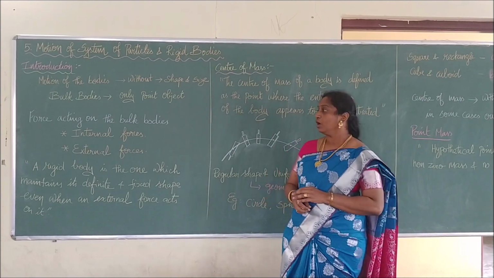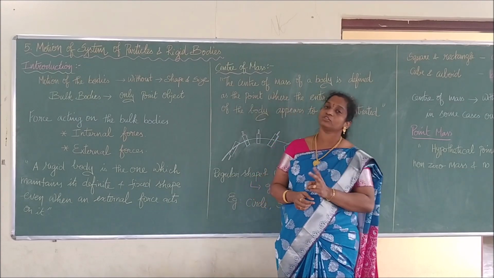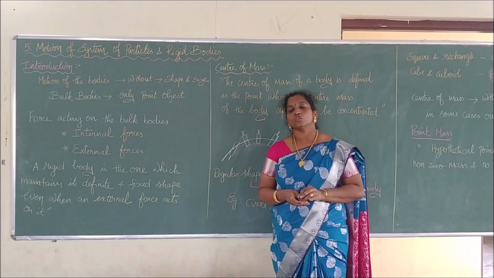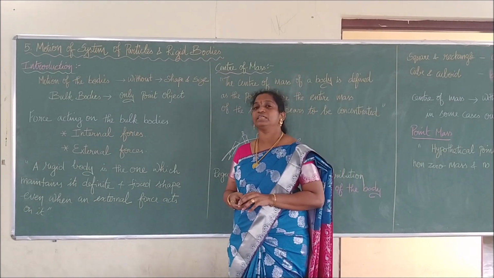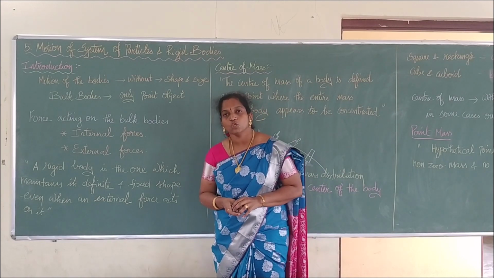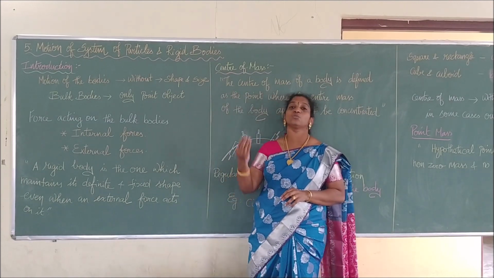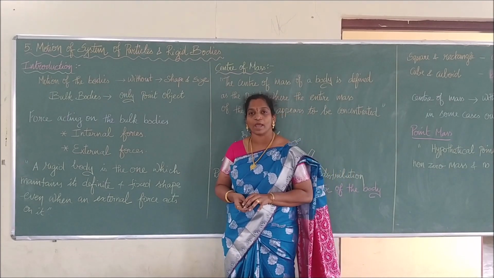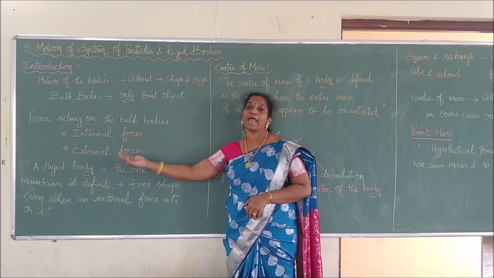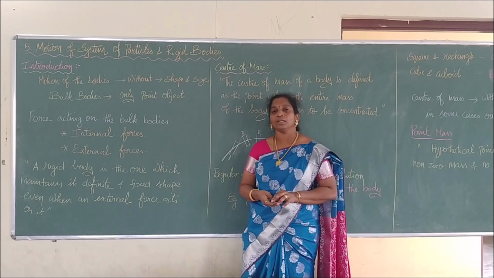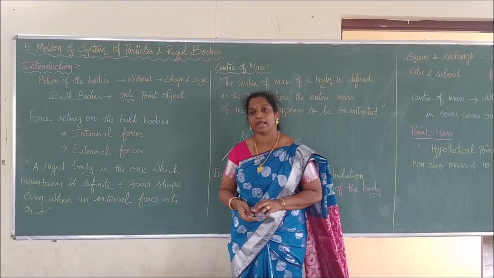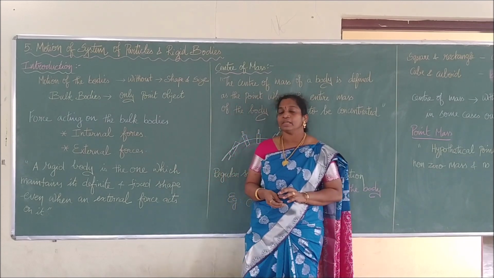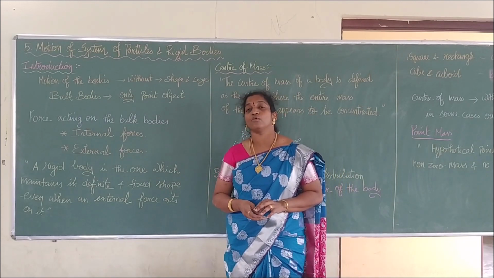If a bulk body is considered, there are two kinds of forces acting on it. We call them internal force and external force. What do we mean by internal force? The word itself tells you. Internal force means the force which exists within the body. External force is the one which acts from outside. So in a bulk body, these two kinds of forces act: one is called internal force, another is called external force. Then we are going to consider a rigid body.